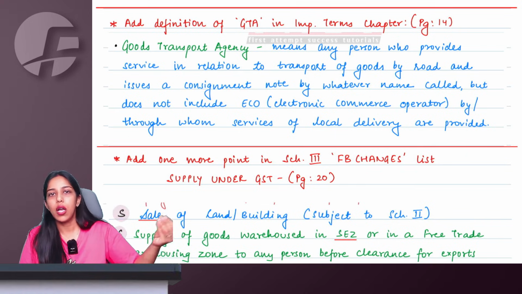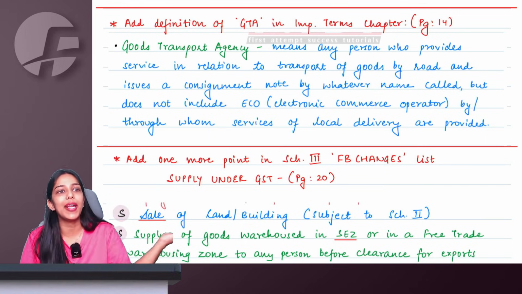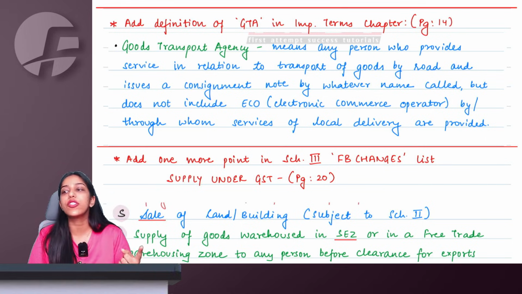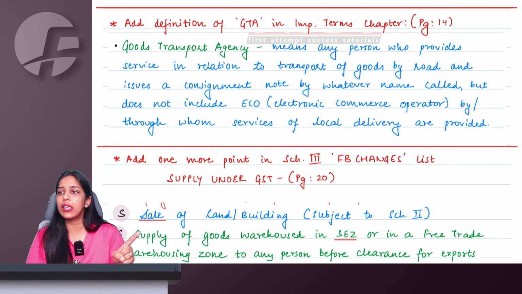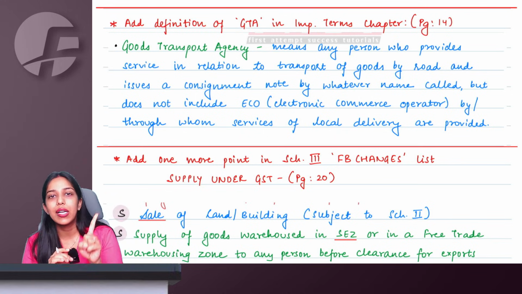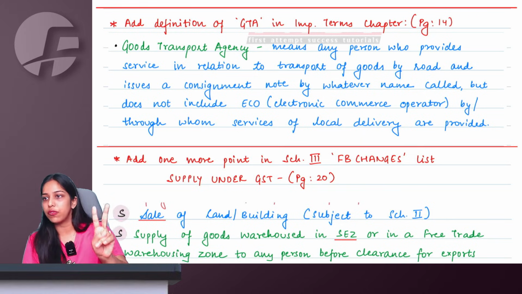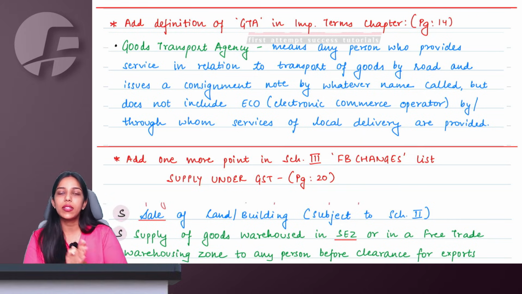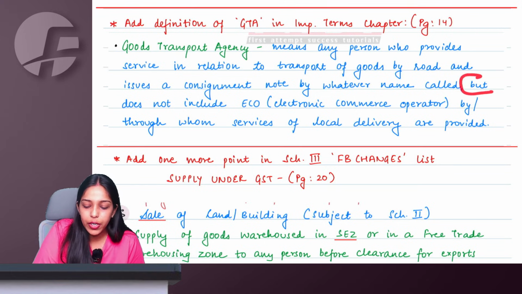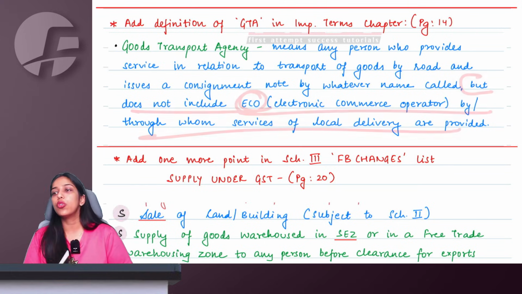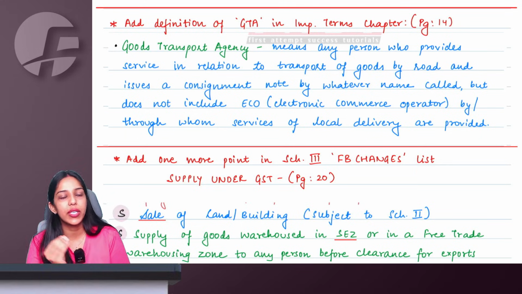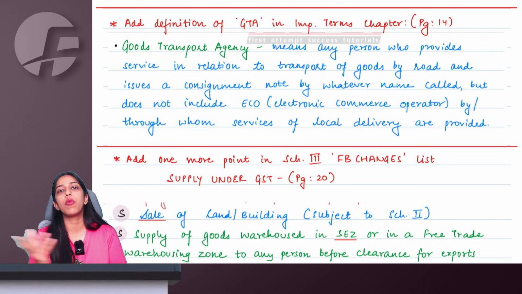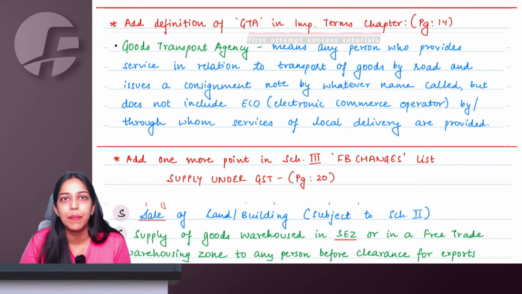Ma'am, a lorry owner, an individual truck owner or a van owner might also do transportation via road, but they are all not GTA because they do not issue consignment notes. So for you to be recognized as a GTA, you need to issue consignment note plus you need to make transportation via road. This was already there. Now the amended part says that, but it will not include e-commerce operators through whom you are taking local delivery services. Ma'am, nowadays it has become so common to use Swiggy, Genie, Porter or Instamart, Zepto, Blinkit, and you can make small delivery services from these e-commerce operator apps also.